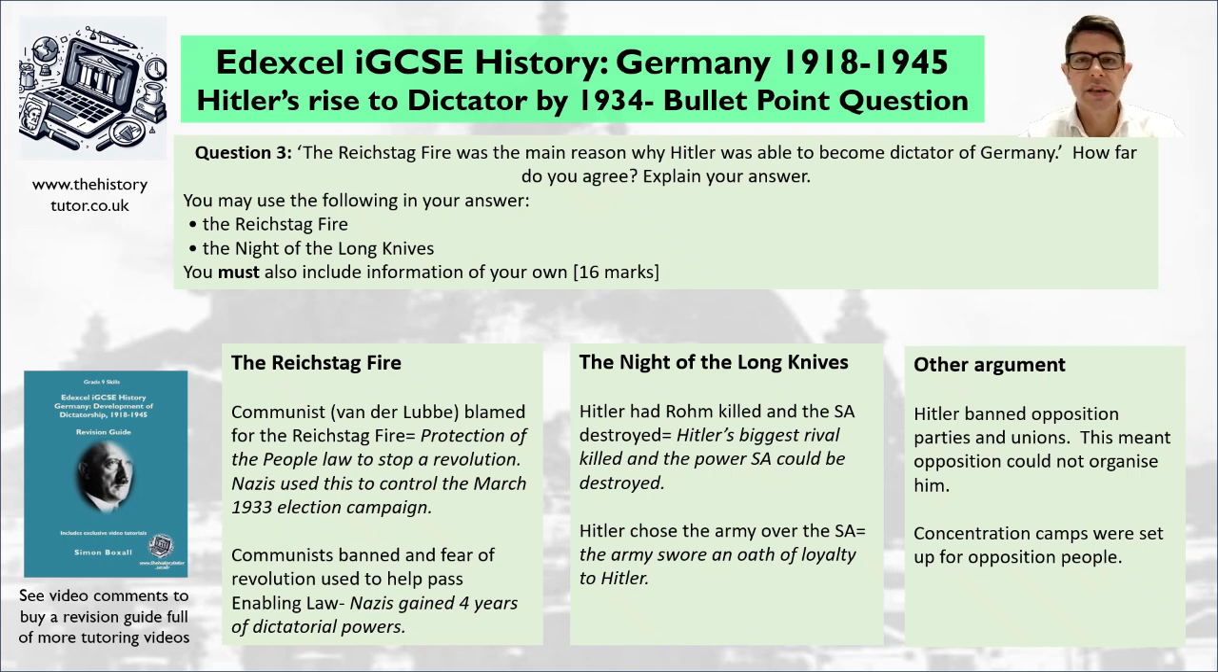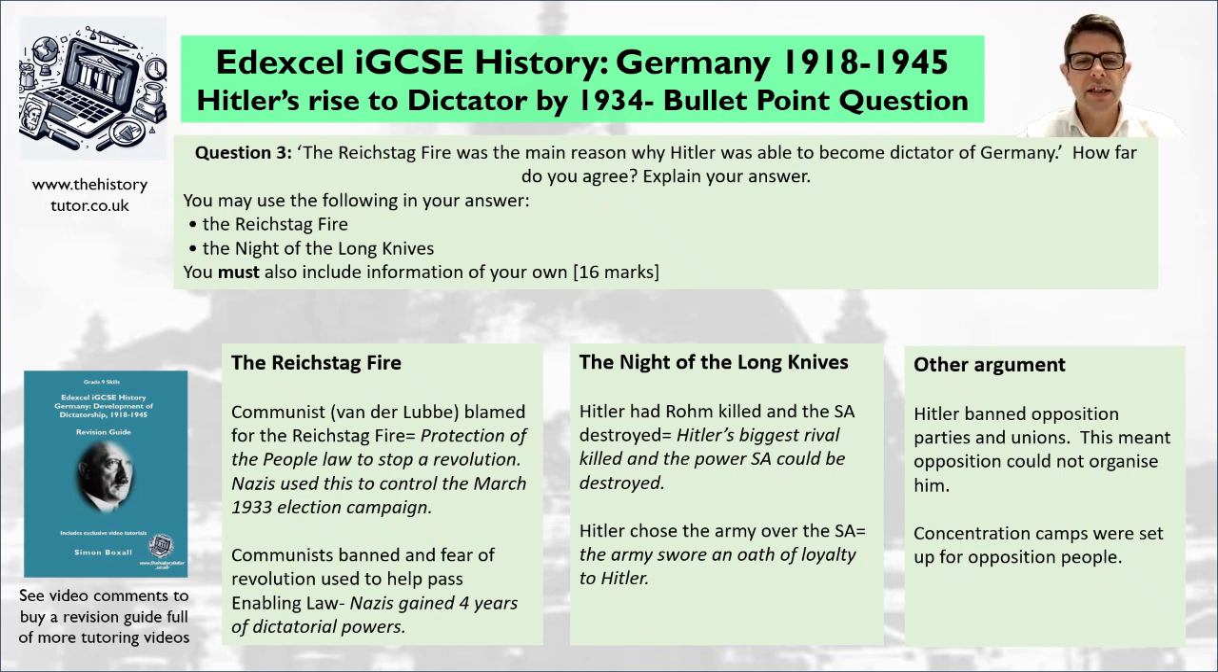They get a massive amount of seats in the Reichstag. They can ban the communists, and then alongside a deal with the nationalists, they are the majority coalition in the Reichstag. So the banning of the communists also helps them pass the enabling law because there's no communist opposition in the Reichstag, and they can pass the enabling law, giving them 4 years dictatorial power. So it's got 2 quite good impacts.